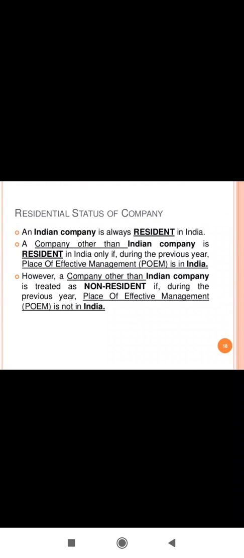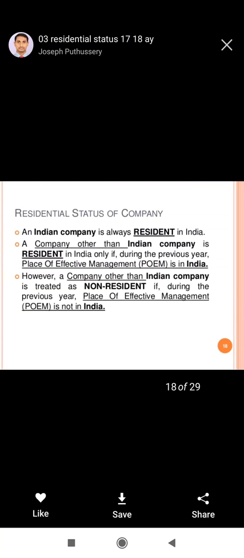It is similar to the firm or association, in which a company is resident in India only if its effective management is situated in India. If the place of effective management is not situated in India, then that company will be treated as a non-resident in India, and the tax applicability will be according to the non-resident.